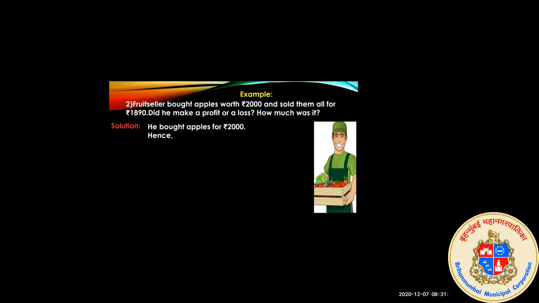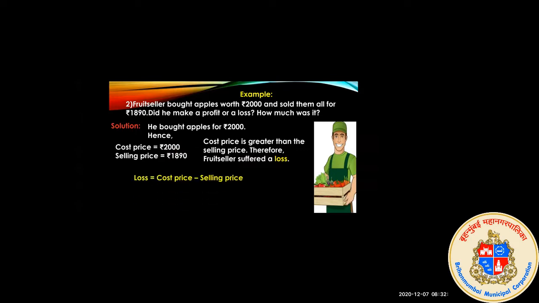In the same way we have to find out the loss. First step, what will be? We have to see the cost price. He bought apples for rupees 2000, so the cost price was rupees 2000 and the selling price is rupees 1890. Then you come to know the cost price is greater than the selling price. Therefore, the fruit seller suffered a loss. Now how will you find the loss?